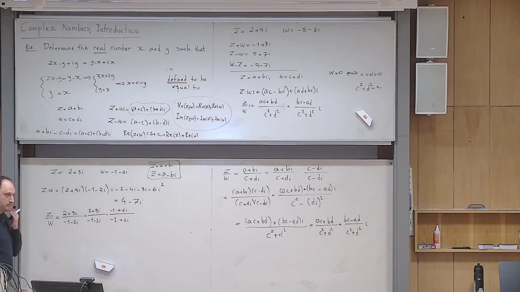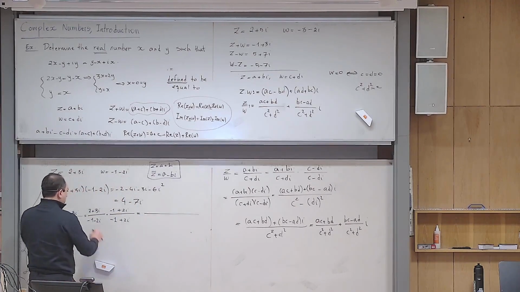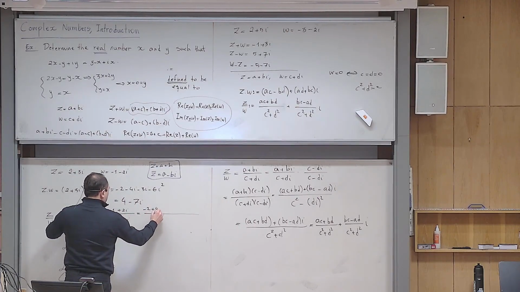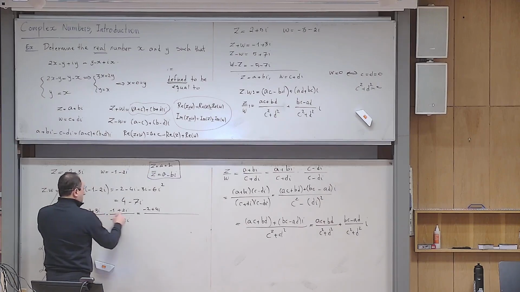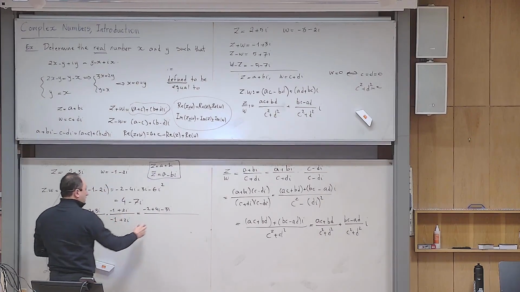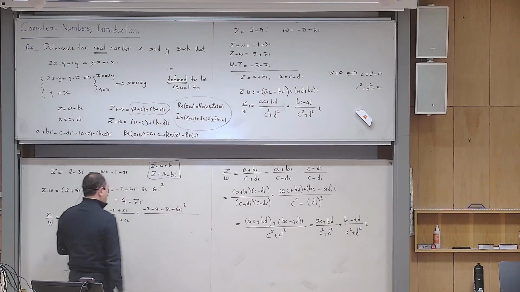Yes? And then let us do the calculation. The calculation in the numerator is extremely simple. Just do it as usual. 2 times minus 1. 2 times 2i. 3i times minus 1. And 3i times 2i becomes 6i squared.